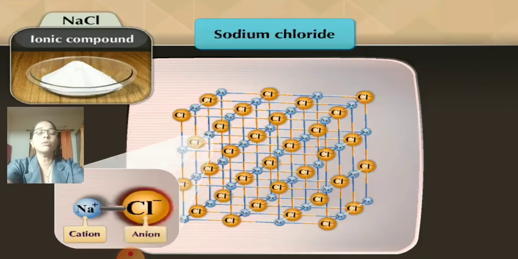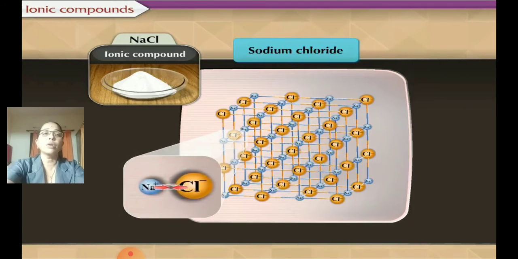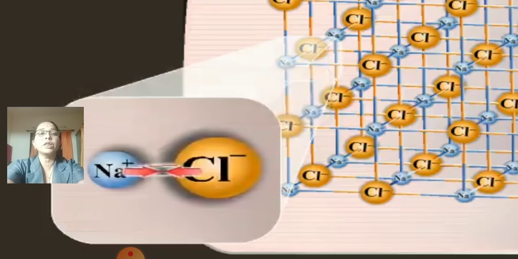So here is how they arrange themselves. If two anions are there, then there will be two cations. So these are the ionic compounds, and ionic compounds are very strong. Strong bonding is there between them, and these strong bonds cannot be broken down easily. So they become a strong compound. Just as I have told before, sodium and chlorine are oppositely charged.